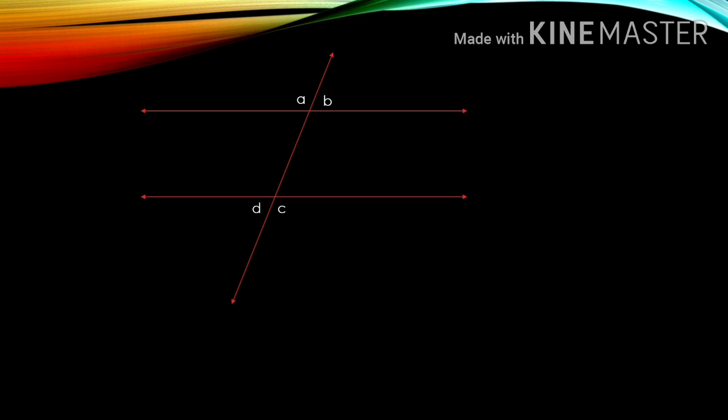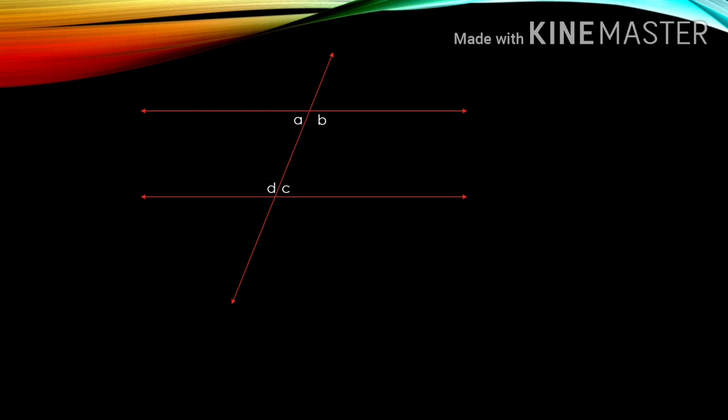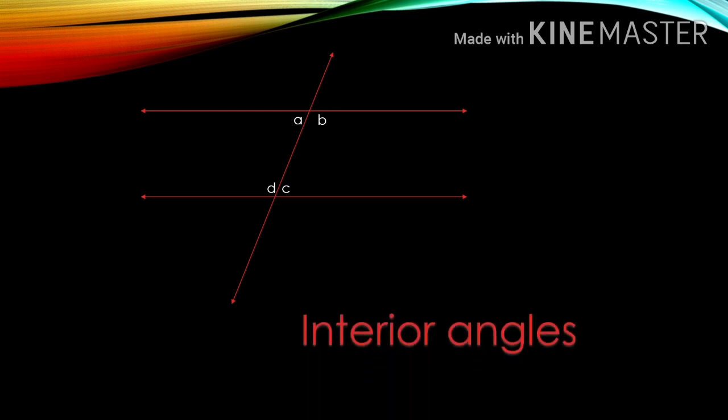Now see here, which are the angles given? A, B, C and D. Which are those angles? Can you name it? Yeah, they are the exterior angles. It is in the exterior part. So A, B, C, D are known as exterior angles. Now next one. What do you say for this one? It's in the interior part, and so it's known as interior angles.